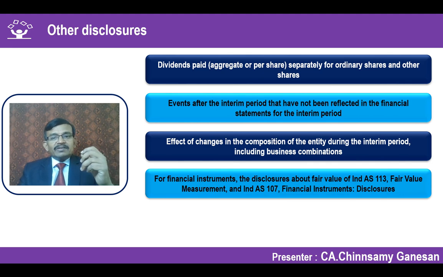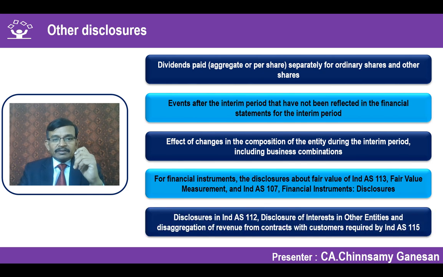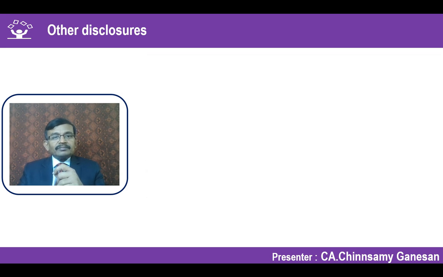For financial instruments, a disclosure relating to fair value measurement as per 113 and 107, which is talking only about disclosures relating to financial instruments, should be disclosed. The disclosure of interest in other entities is covered by Ind AS 112, that should also be disclosed. Continuing the other disclosure,